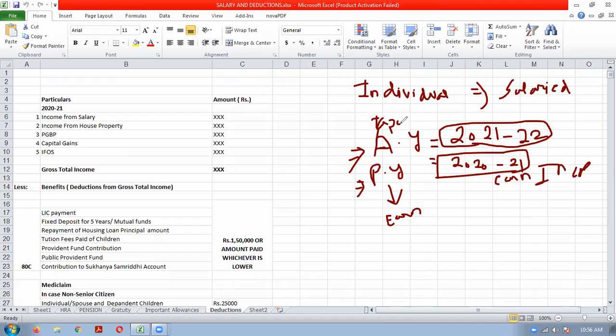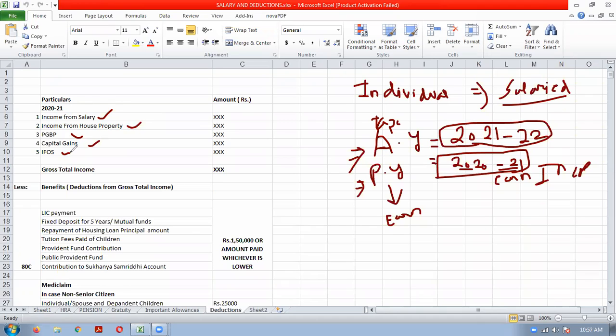Suppose a salaried individual wants to know whether he will have to pay tax or not. For that, first you take details from him for the previous year, such as salary details and other income details. Then after collecting the details, you segregate the income: how much is salary, how much is house property, PGBP, capital gain, and income from other sources.